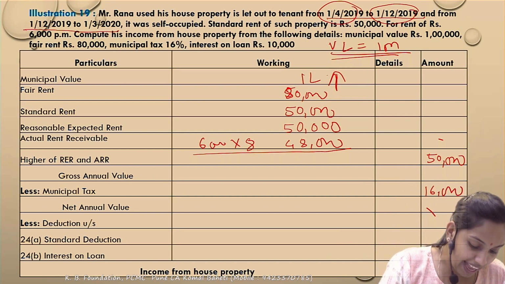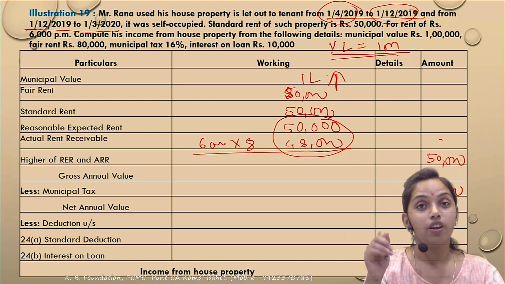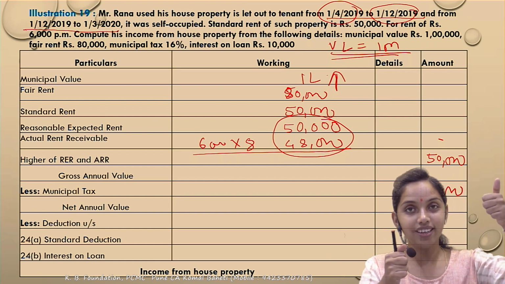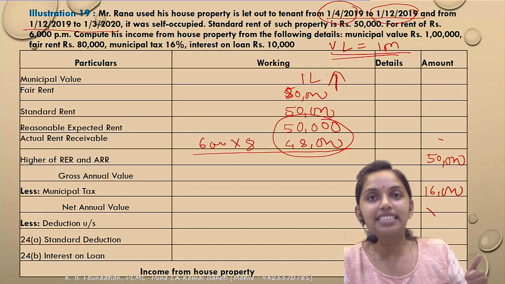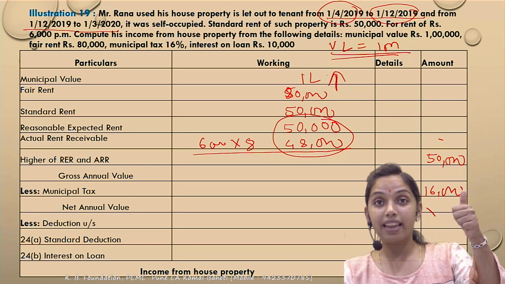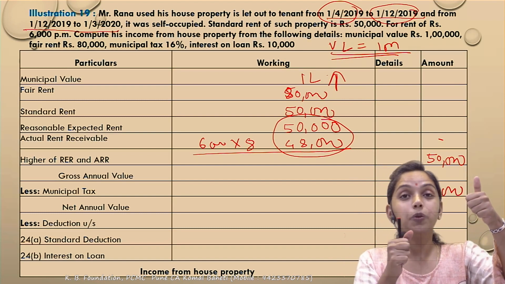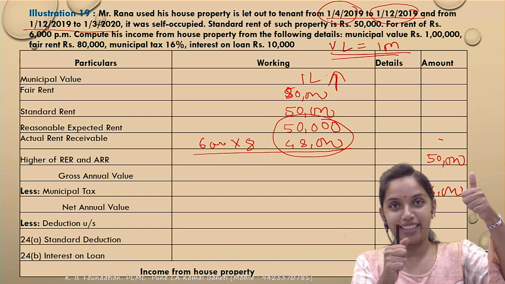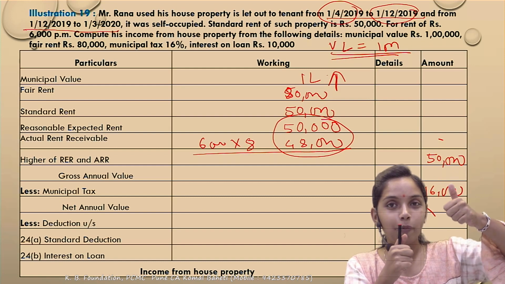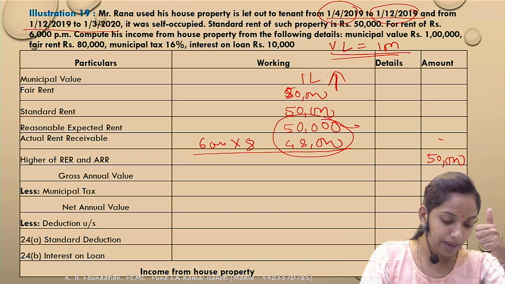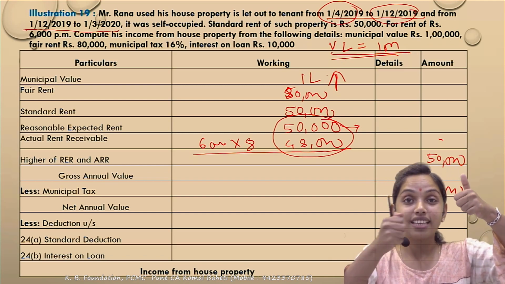So whenever there is a fight between ARER and ARR, do you remember the vacancy loss concept? Correct. So AR is lower and the reasonable expected rent is higher. How much is the reasonable expected rent? The reasonable expected rent is 50,000 and your actual rent is 48,000. Correct. So whoever is higher would become the GAV. So which would become the GAV? The reasonable expected rent. But there is a vacancy loss. Yes. Correct. So we will add back the vacancy loss and see.